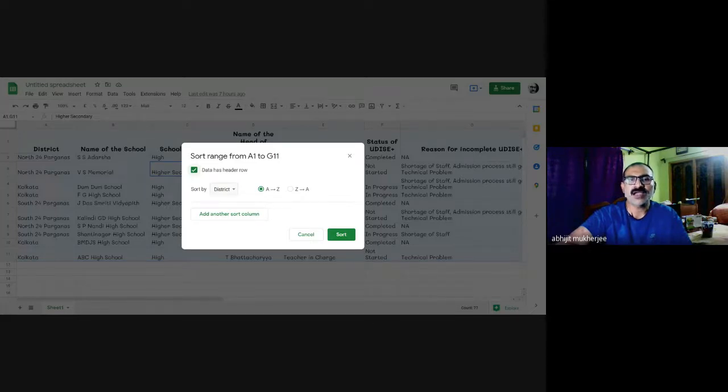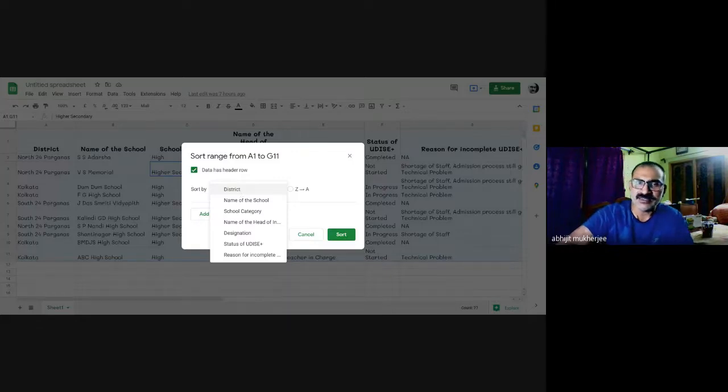I use this arrow button, and all the options are now visible in the order they were on the header row: Name of the district, name of the school, school category, name of the head of institution, designation, standard or status of Erase Plus, reason for incomplete. These were the headings of the columns used in my data set.